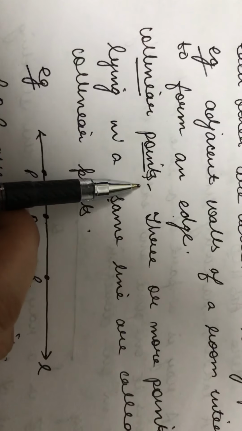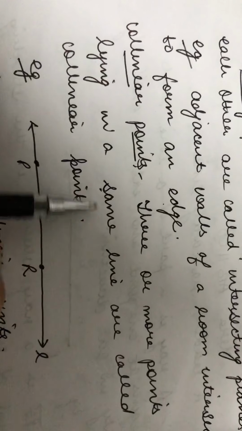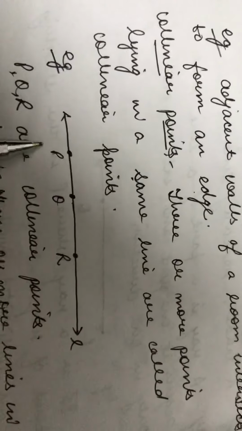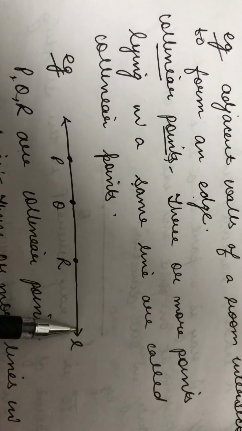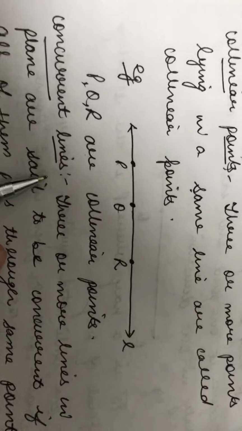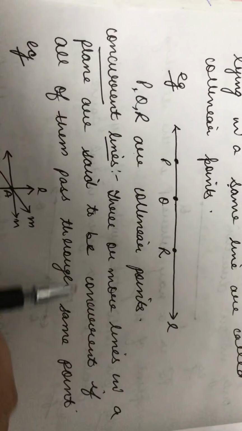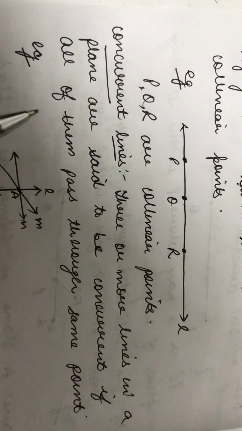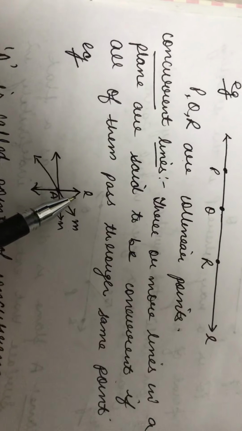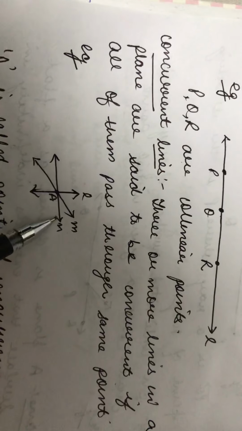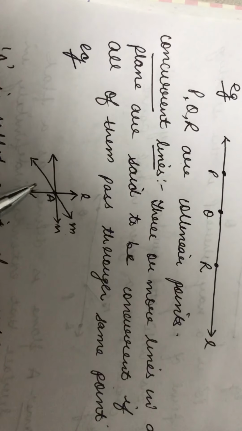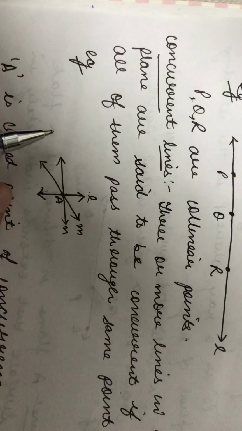Next is collinear points. 3 or more points lying on the same line are called collinear points, like P, Q, R. They are on the same line L. So these 3 points are collinear points. Next is concurrent lines. 3 or more lines in a plane are said to be concurrent if all of them pass through the same point. So here I have 3 lines L, M and N, and they are passing through the same point A. Then I will say L, M and N are concurrent lines and A is called the point of concurrence.